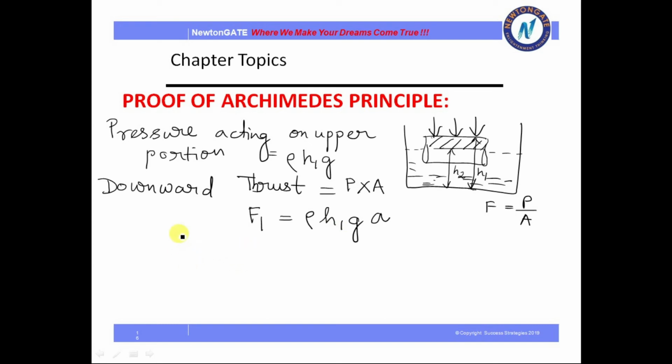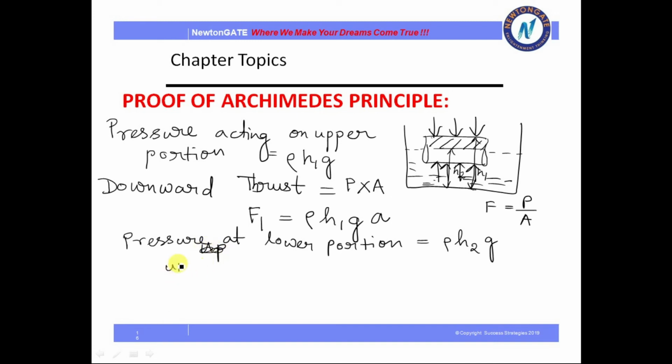Next is pressure at the lower portion. Pressure at the lower portion equals rho h2 into g. So what will be the upward thrust in this case? This will be the upward thrust, equal to rho h2 into g.